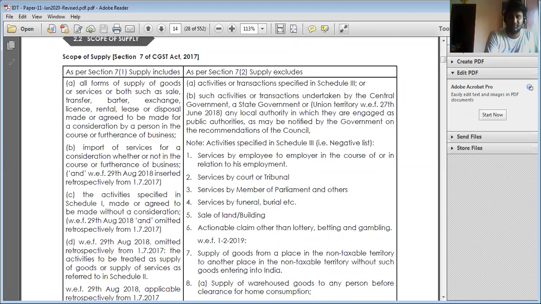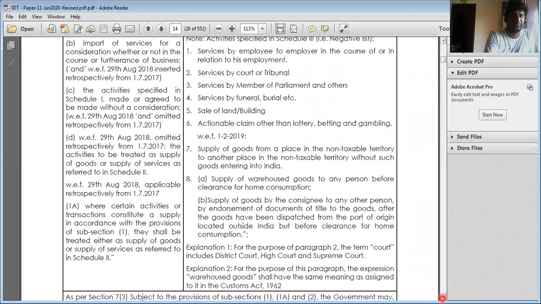With such amendment, now 7.1A has been introduced, where certain activities or transactions constitute a supply in accordance with the provisions, subject to section 1. They shall be treated as supply, either as a supply of goods or as a supply of services, as specified in Schedule 2.